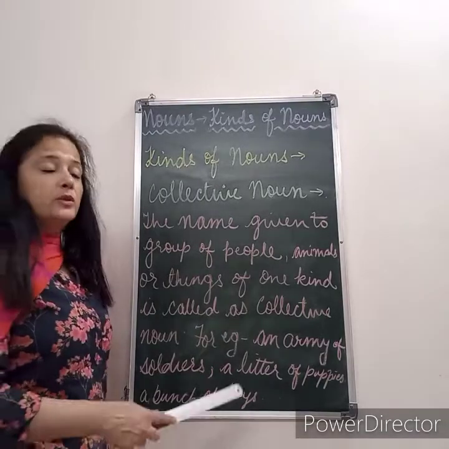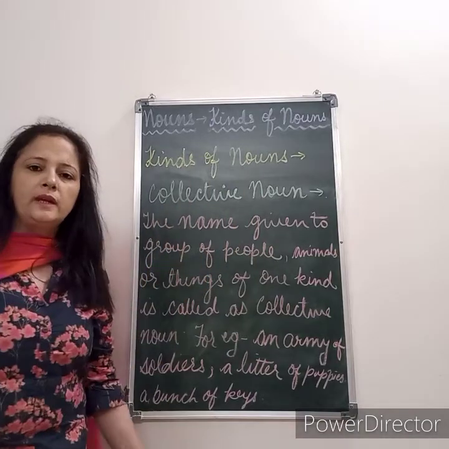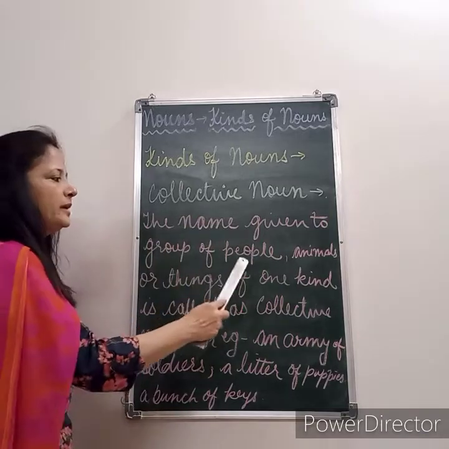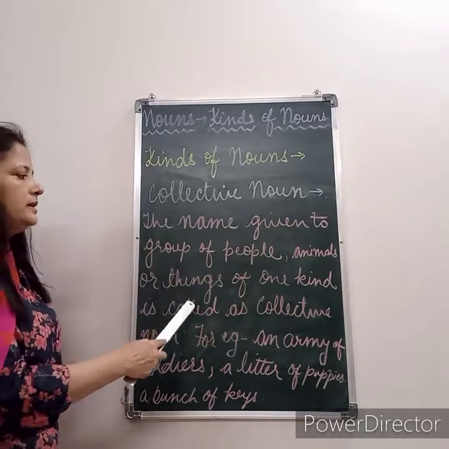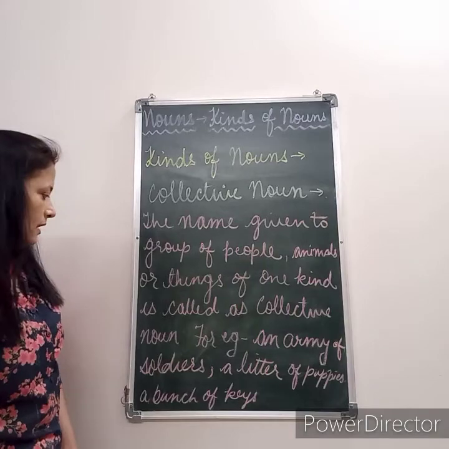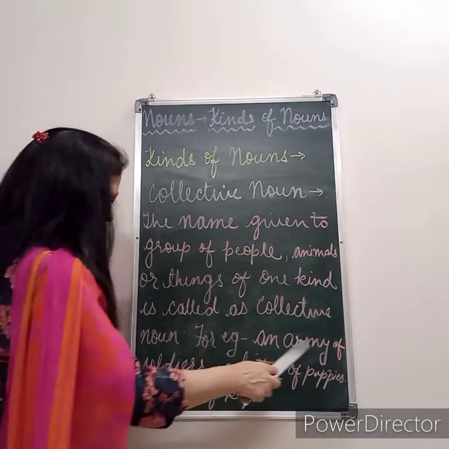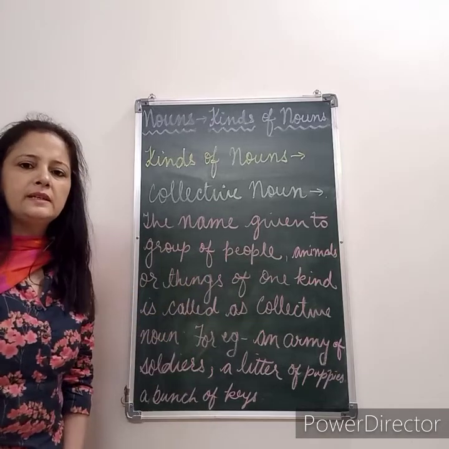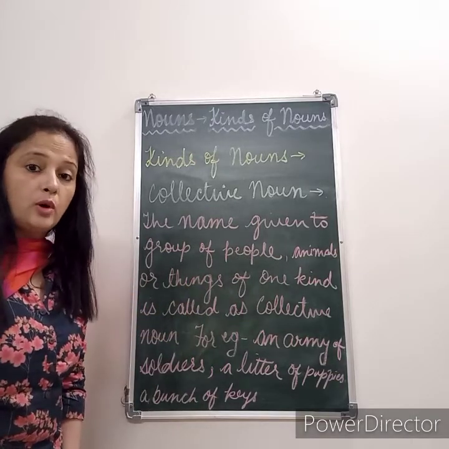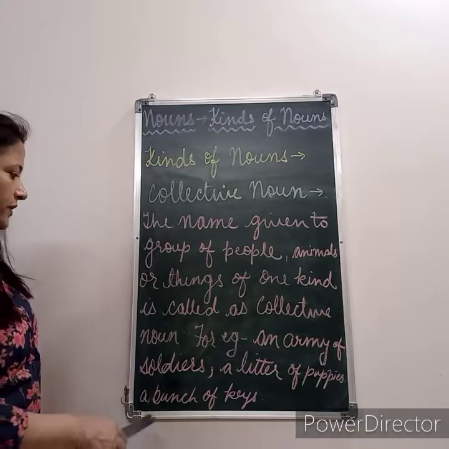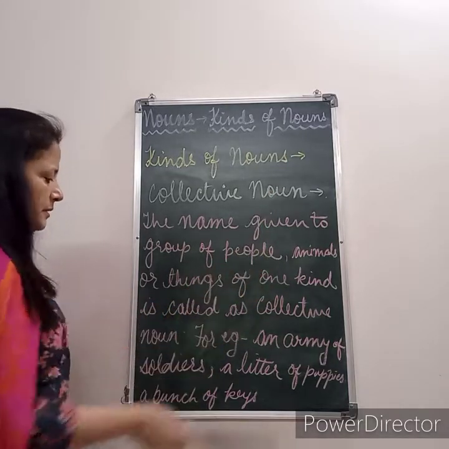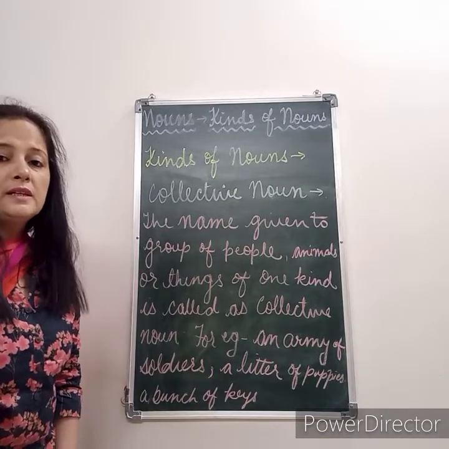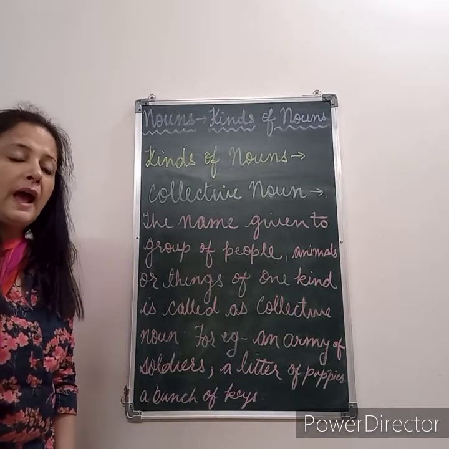Now students, coming on to the next one, the collective noun. Now what are collective nouns? A collective noun is the name given to a group of people, animals or things of one kind. For example, an army of soldiers. If we take up a group of people, we can say army of soldiers or class of students. When we talk about a group of animals, it can be a litter of puppies. So these are examples of collective nouns of animals.